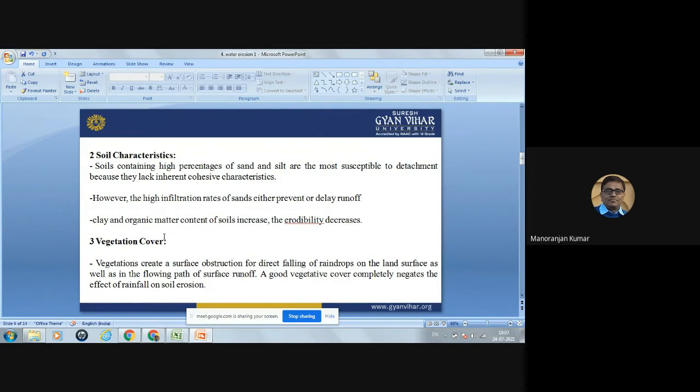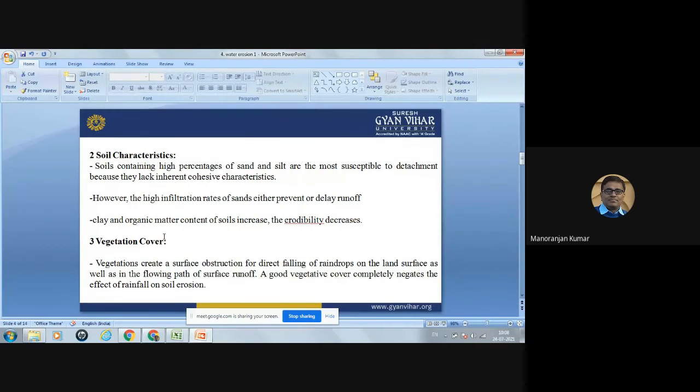So as the clay and organic matter content of the soil increases, the erodibility decreases. In the soil, if the clay percentage is more, then the erodibility of that soil will decrease. And also, if the organic matter content of the soil is more, then the erodibility of the soil will decrease. Erodibility means the ability of the soil particle to be detached. That is known as the erodibility.